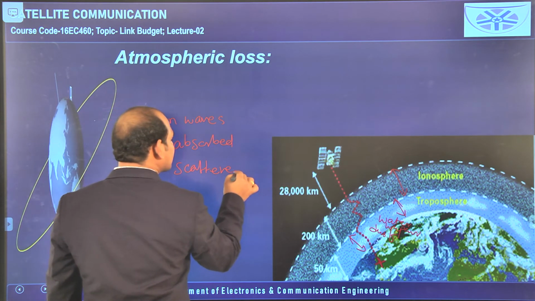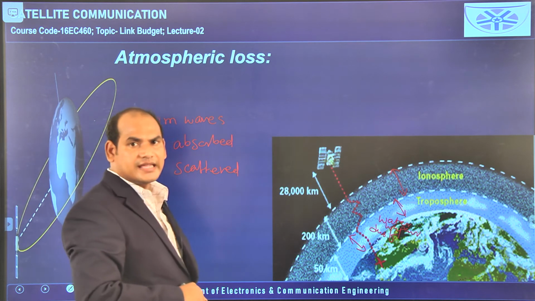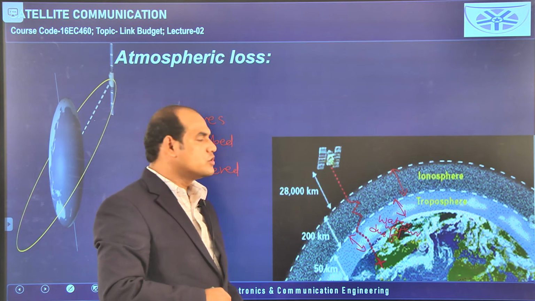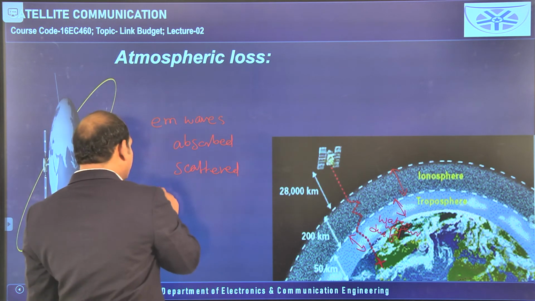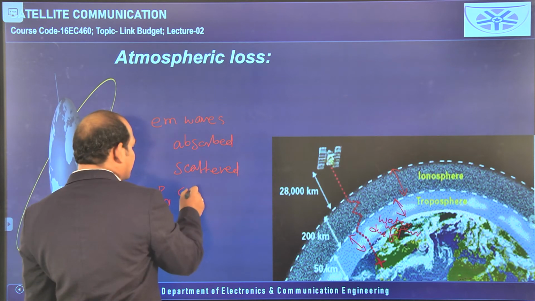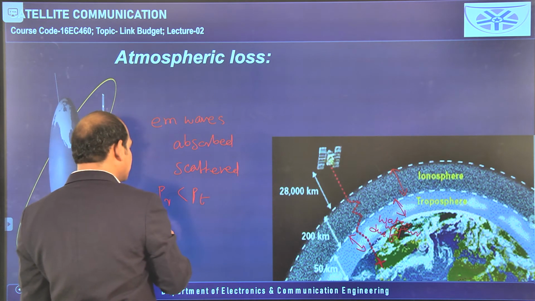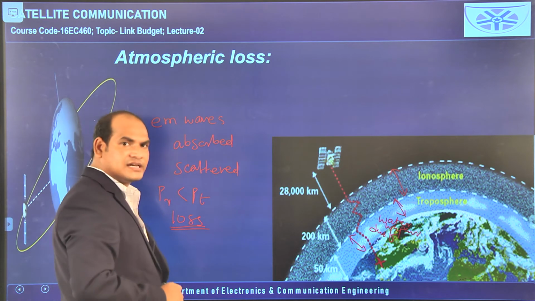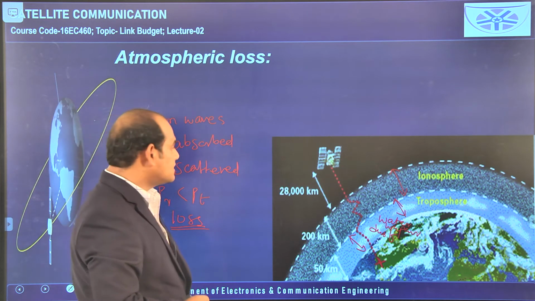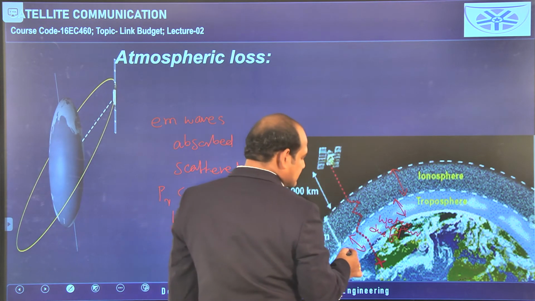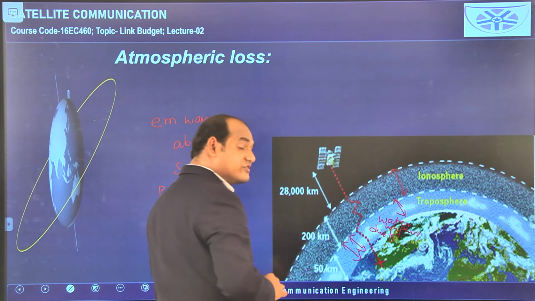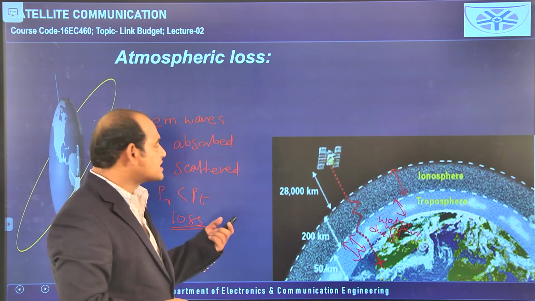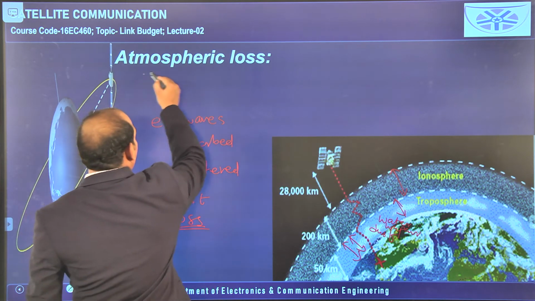Because of these reasons some loss is occurring in the troposphere, that means some loss is occurring in the medium, so the received power is less than the transmitted power. When the received power is less than the transmitted power, loss is occurring, and the reason is the scattering and absorbing of the EM waves in the troposphere. Since it involves the atmospheric nature, it is called atmospheric loss.